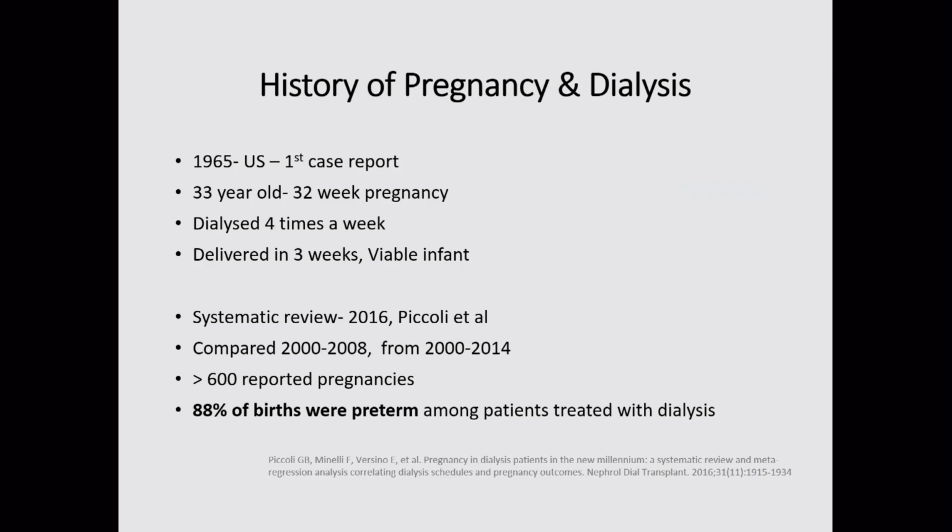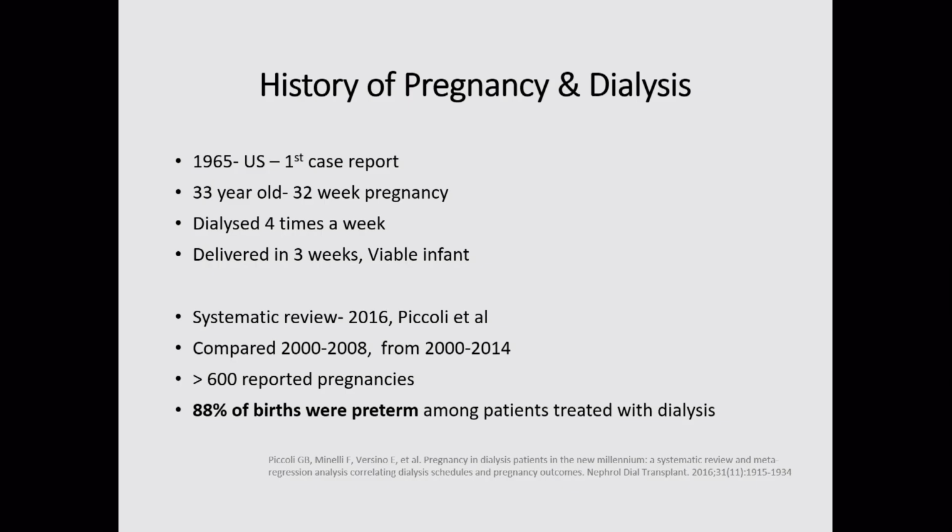So for best outcomes, pregnancies should be planned in our MHD patients. Frequent counseling should be done while they are visiting us in the OPD. If we take a look at the brief history of pregnancy and dialysis, the first case report was published in 1965, where a 32-week pregnancy of a 33-year-old woman was reported. She was dialyzed 4 times a week, and she delivered a viable infant within 3 weeks.